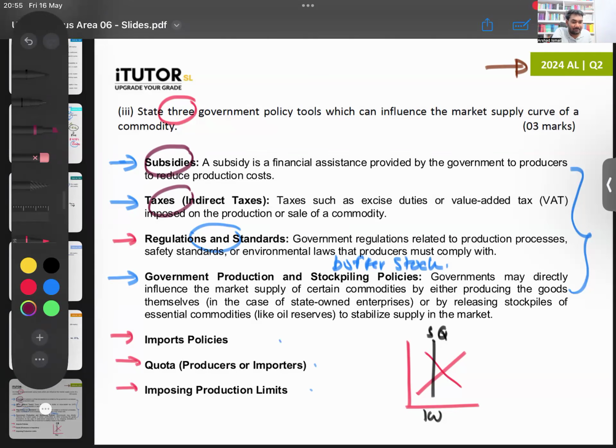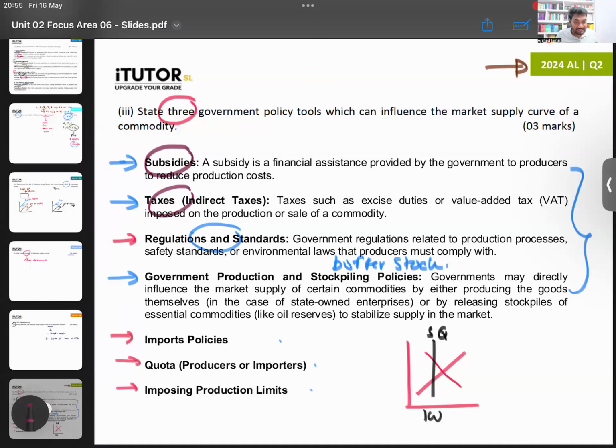Quota can ideally reduce the supply. Not increase, it will usually reduce the supply. That's why they put a limit. Quota is like a limit, no? You usually put it to reduce. Okay, done. That is the part on supply.